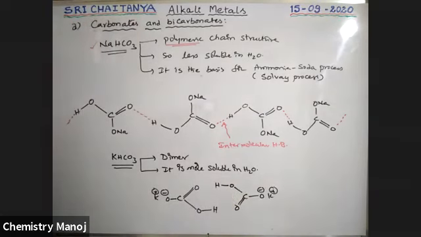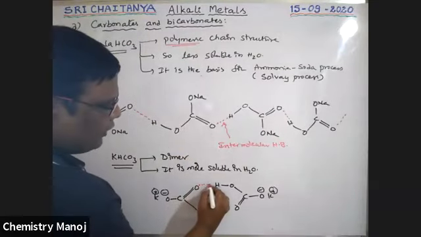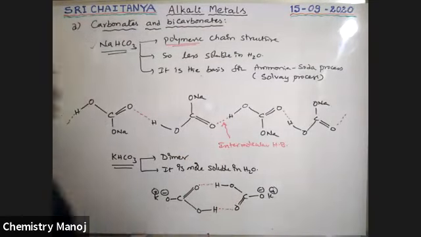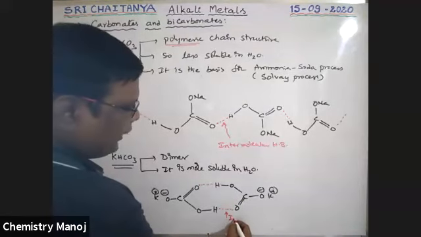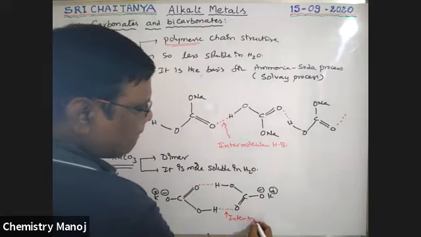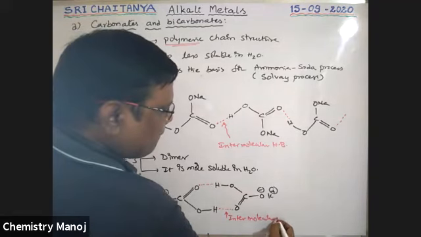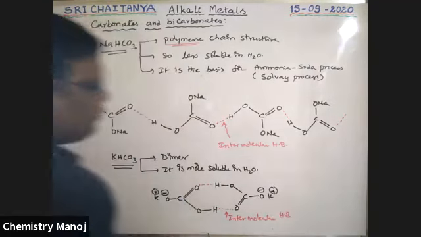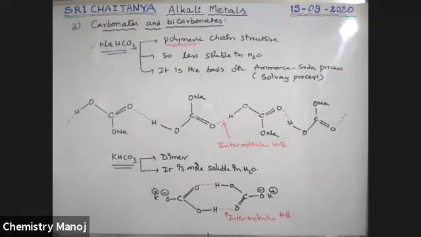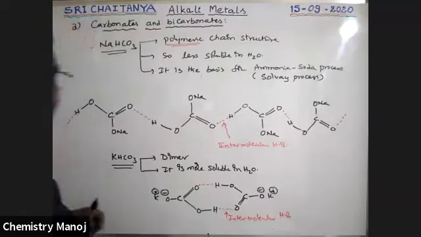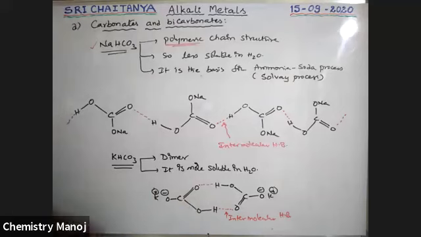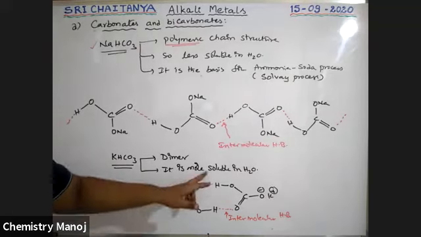Another molecule. Between these two, intermolecular hydrogen bonding is possible. So only 2 molecules are associated, boys, because of the larger size of potassium. Because of this, it is more soluble.